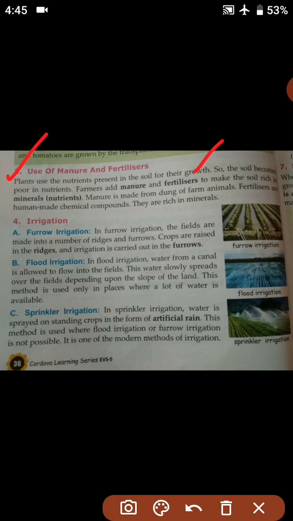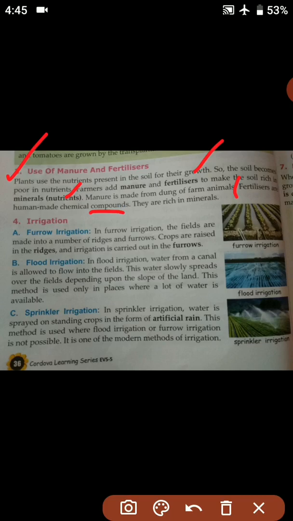Farmers add manure and fertilizers to make the soil rich in minerals. So students, for that the farmer adds different manures and fertilizers in order to make the soil rich in different nutrients. Manure is made from the dung of farm animals, and fertilizers are human-made chemical compounds.